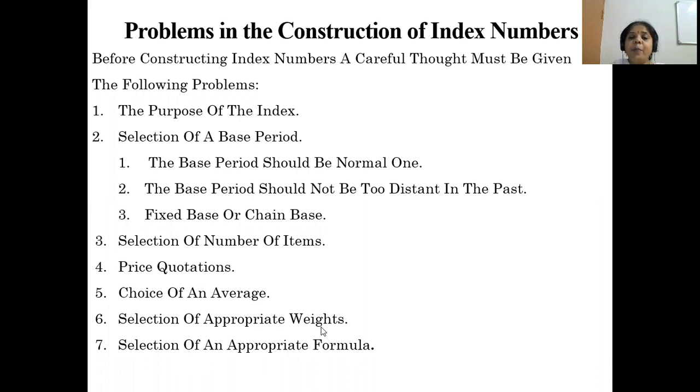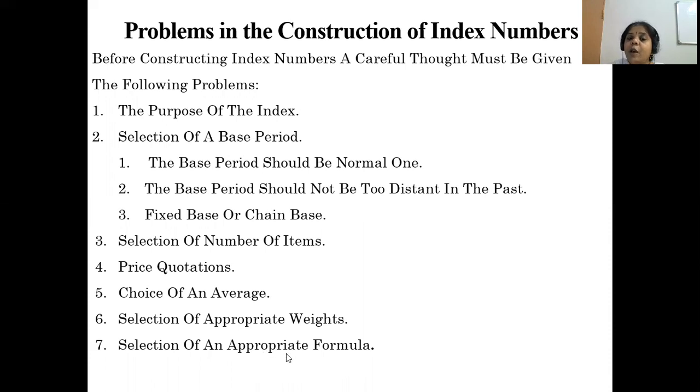Selection of appropriate weights. In the weighted index method, we are going to take the appropriate weights, not an approximation. ಒಂದು ಅಂದಾಜಿನ weights ಅನ್ನ ತಗೋಬಾರದು, appropriate ಆಗಿರುವಂತ weights ಅನ್ನ ತಗೋಬೇಕು. And we are going to use the appropriate formula based on the number of items, based on an average, and based on the purpose of the index.